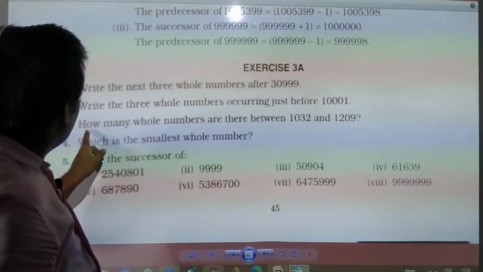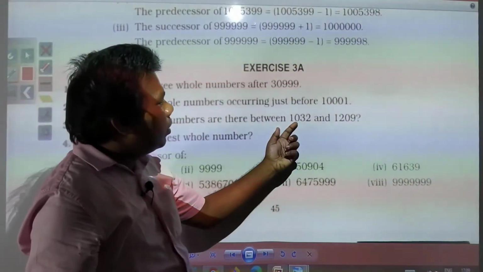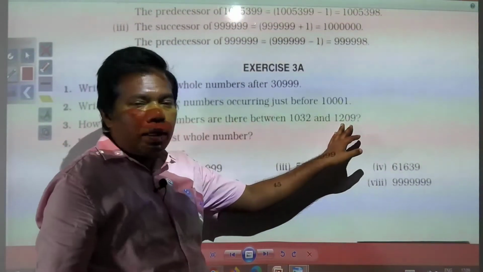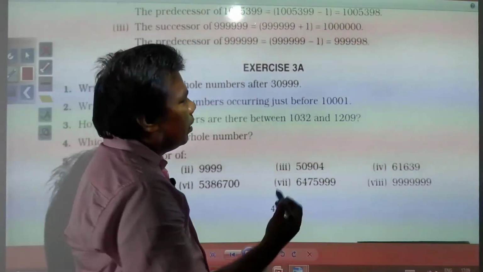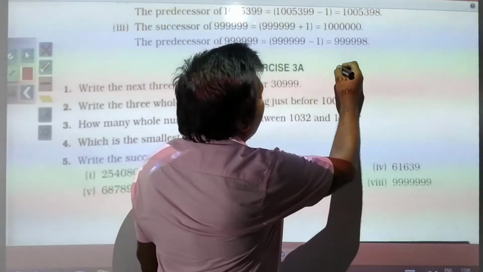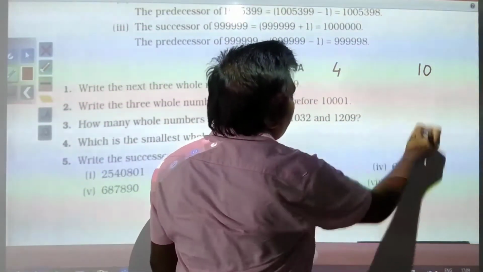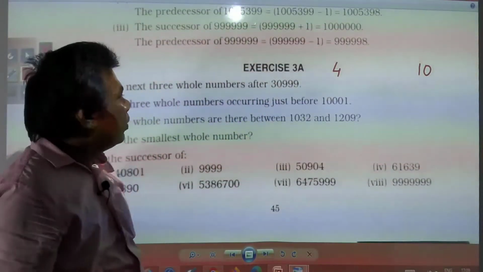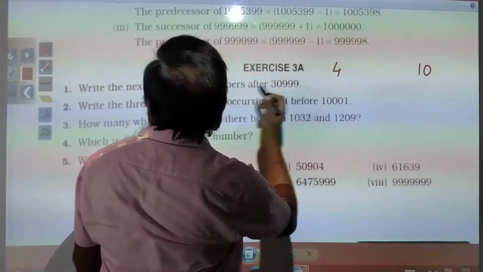Third, how many whole numbers are there between 1032 and 1209? Suppose we take a simple example: how many numbers are there between 4 and 10?